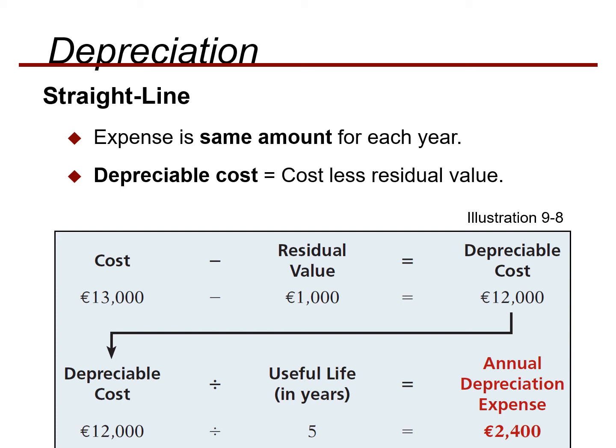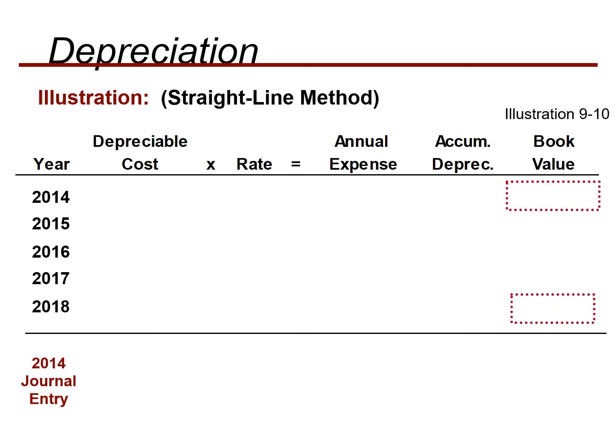The cost is 13,000 and we have a residual value of 1,000. So we deduct 1,000 from 13,000 and we get 12,000. So 12,000 is the depreciable value, and once we have it, we take the total useful life, that is 5 years. We divide 12,000 by 5, then we get 2,400 annual depreciation expense. With the help of this, we can determine the depreciation expense per period. So this is your depreciable cost, multiplied by 20%, and there we get the annual cost of 2,400.